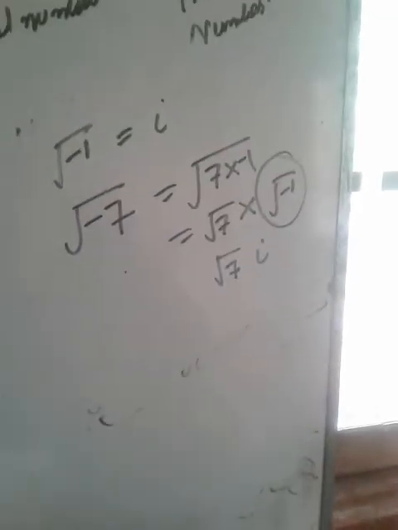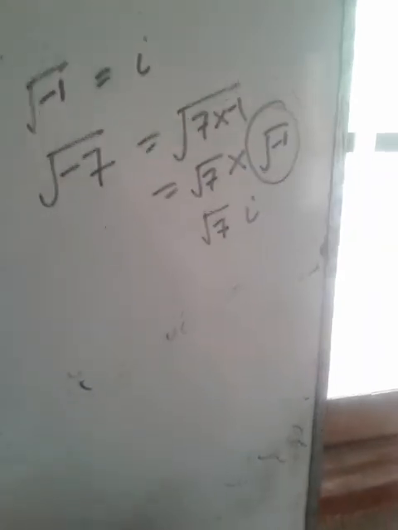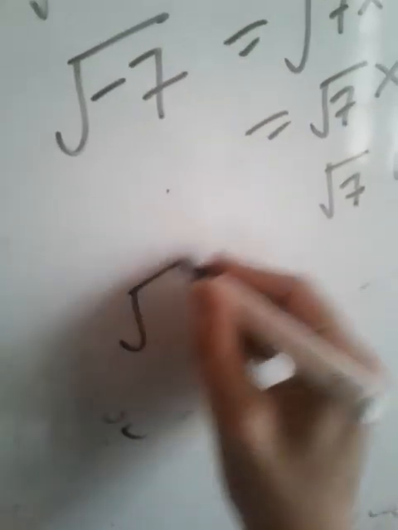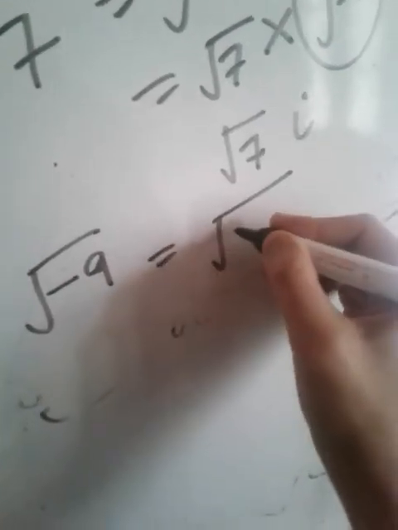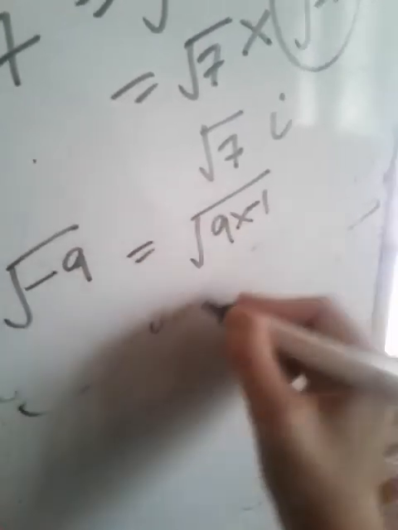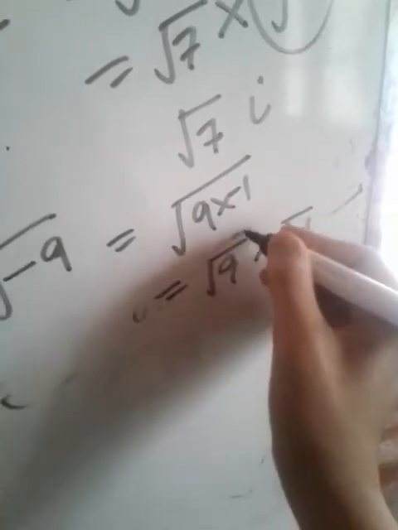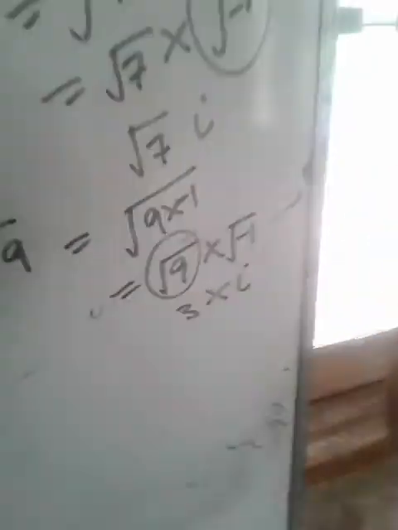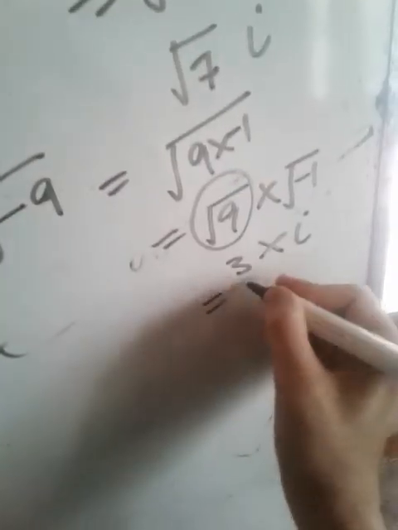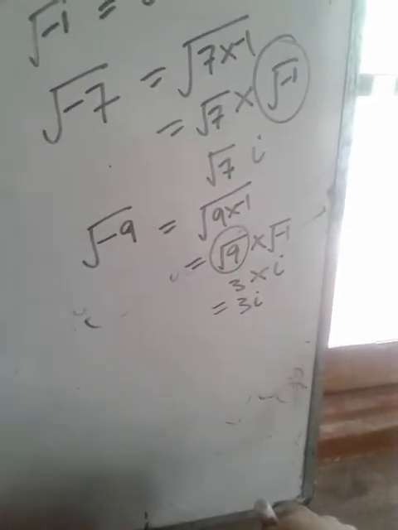What is i? It is an imaginary unit, that is, i square equals minus 1, or i equals root minus 1. Again, what will be the value of root minus 9? This is 9 into minus 1. You can write it as root 9 into root minus 1. Root 9 equals 3 and root minus 1 equals i, so root minus 9 equals 3i.